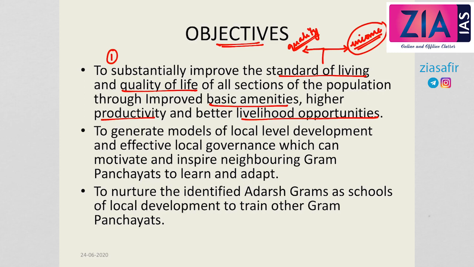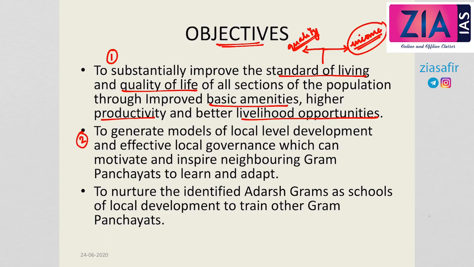So this is based on the availability of basic infrastructure, and second, income, or what we call livelihood opportunities. So the first objective was to improve the standard of living by providing better quality of life or basic amenities and livelihood options, or what we call income.